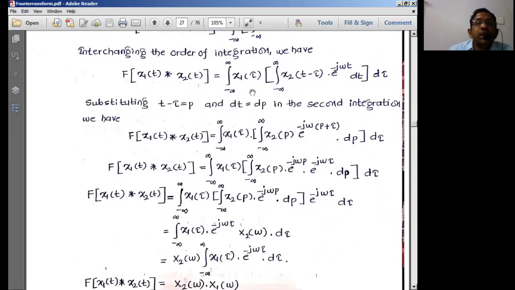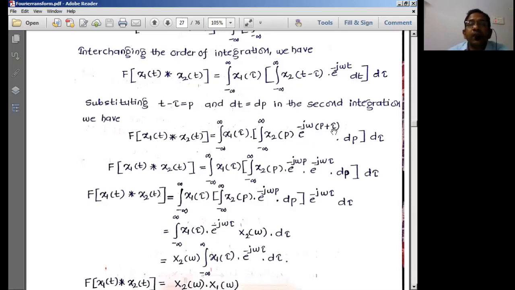Substituting t minus tau equal to some dummy variable p, and differentiating, dt is equal to dp. In the second integration, this is the first integration and this part is the second integration, we have x2 of p times e power minus j omega t. What is t here? t is equal to tau plus p.